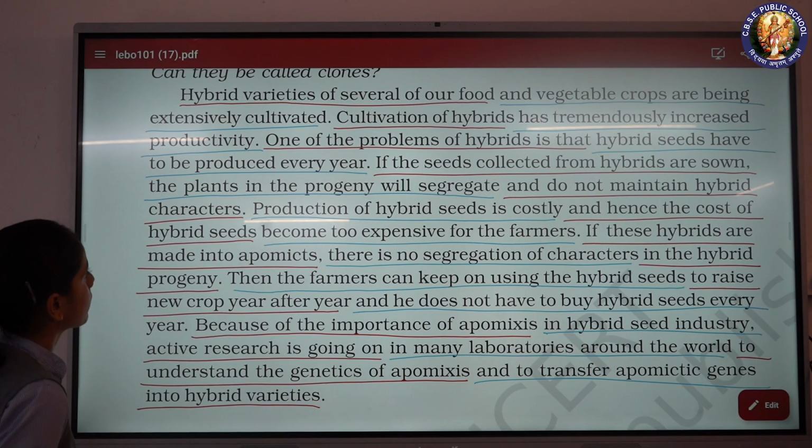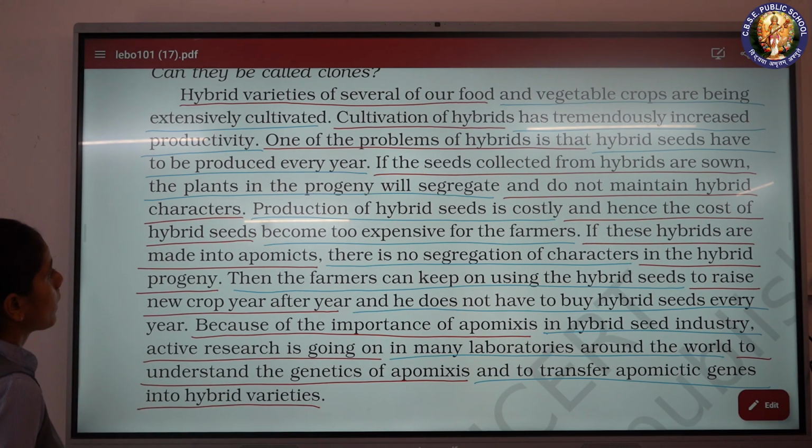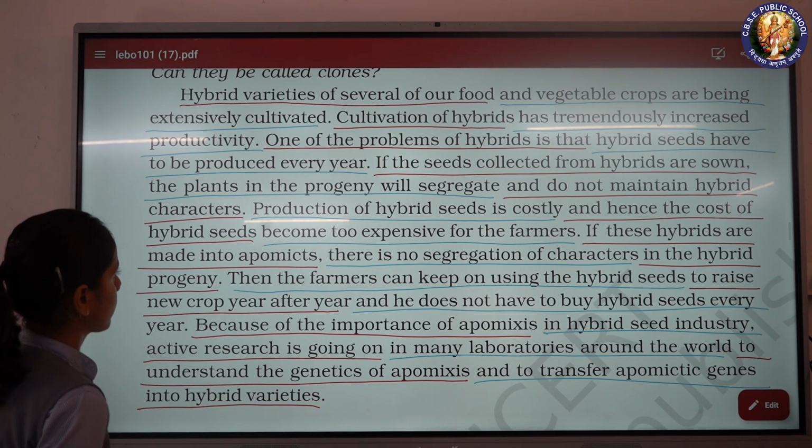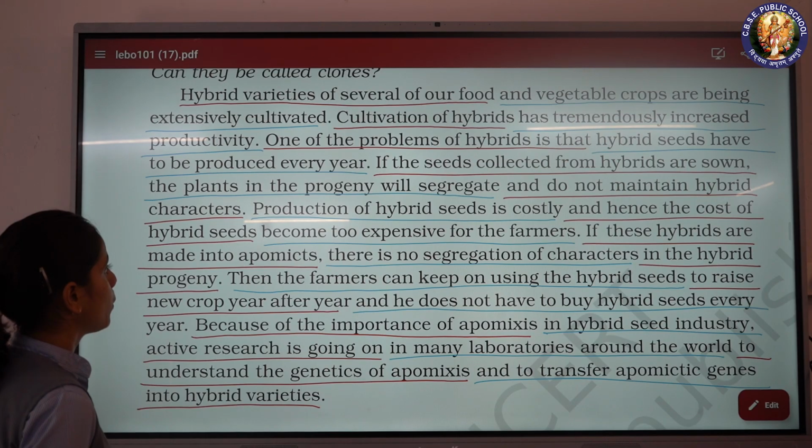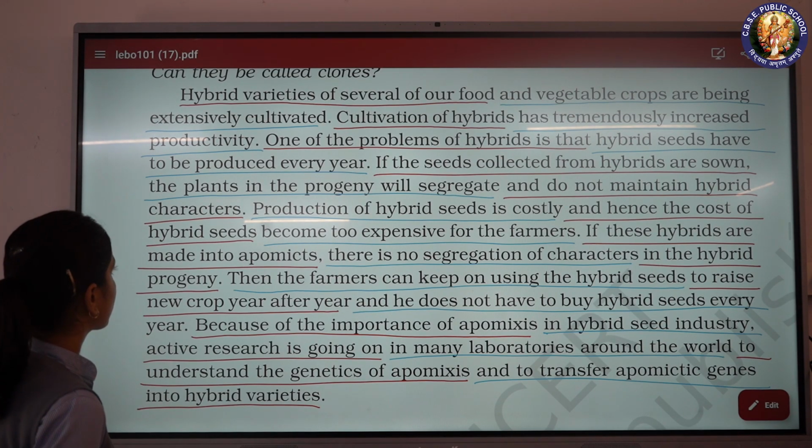One of the problems of hybrids is that hybrid seeds have to be produced every year. If the seeds collected from hybrids are sown, the plants in the progeny will segregate and do not maintain hybrid characters.